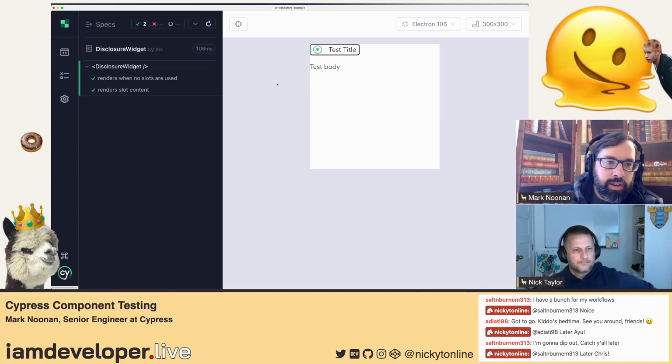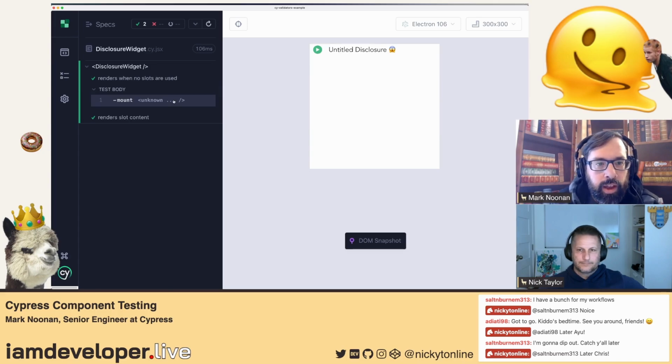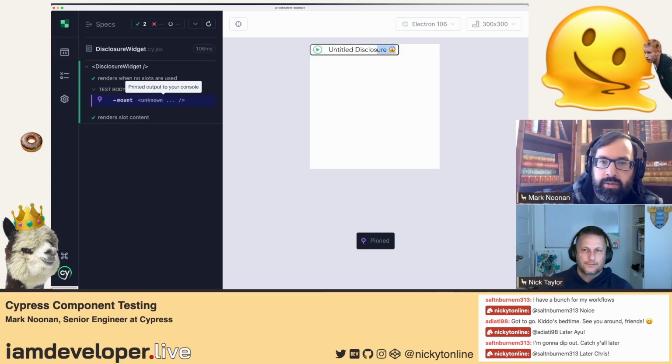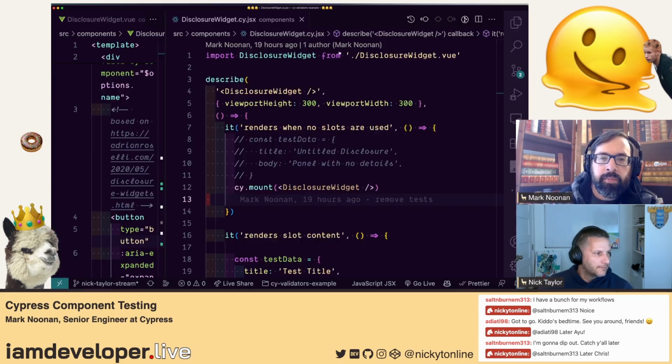Let's look at that first one. Renders when no slots are used. And if you hover there, you get the time travel experience of this is what it looked like at that point in the test. So now we can do something like cy.contains untitled disclosure dot click in our test, and see if the expected side effect was there.